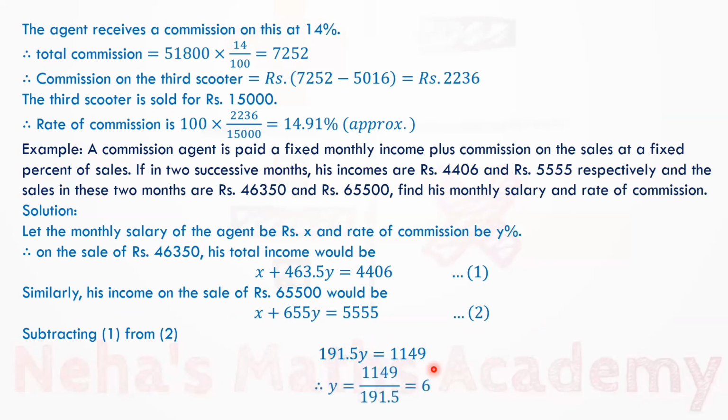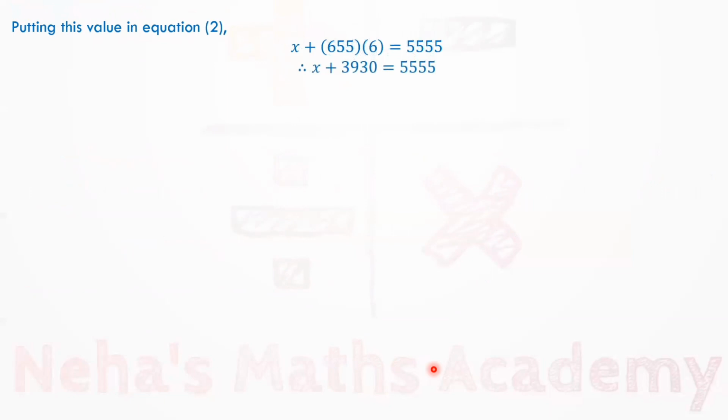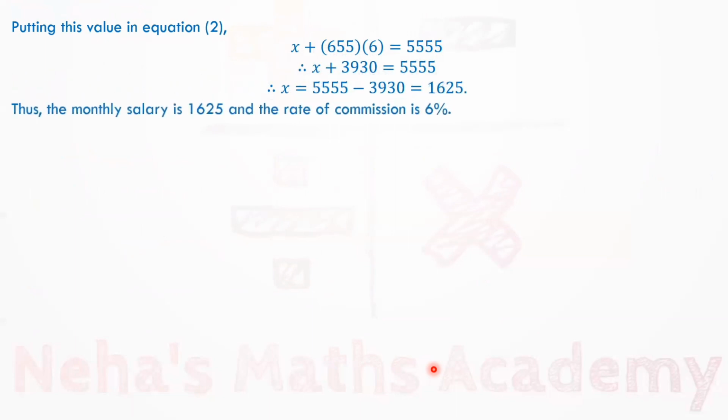Now substitute this value of Y in either equation 1 or equation 2 to get the value of X. So by substituting this value in equation 2, we will get X plus 3930 is equal to 5,555. So X is equal to 1625. Thus, the monthly salary is rupees 1625 and the rate of commission is 6%.